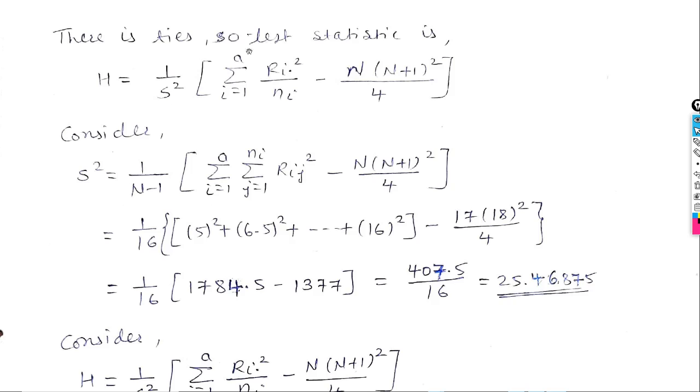So there are ties. So the test statistic is this one. When there are ties, the test statistic of the Kruskal-Wallis test is this one. So consider here S square. The S square formula is like this. Put all these values. Capital N is 17, so 17 minus 1 becomes 16. Rij square means we had assigned ranks to observations Yij.